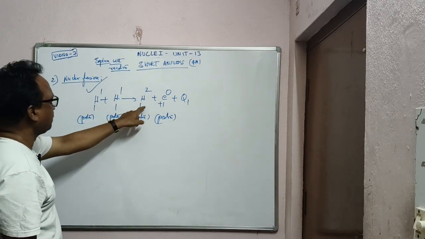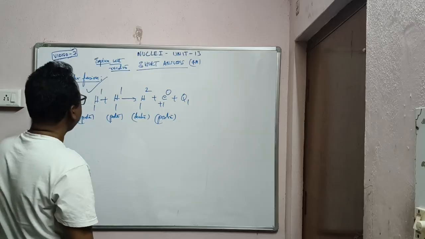Check it: 1 plus 1 is 2, 1 plus 1 is 2, 2 plus 0.